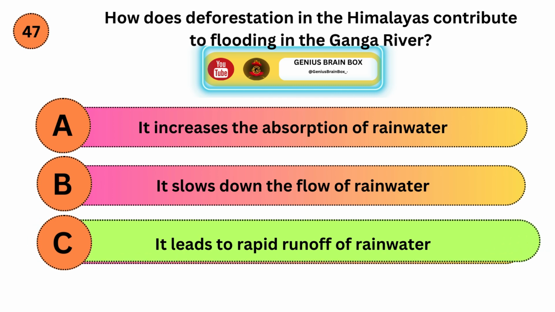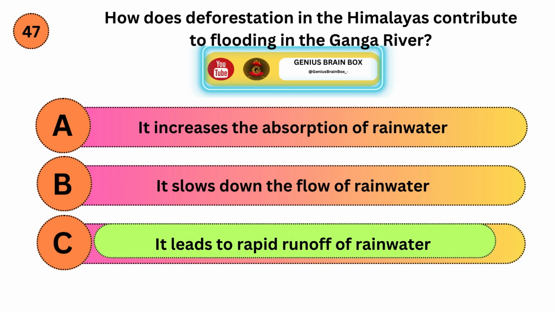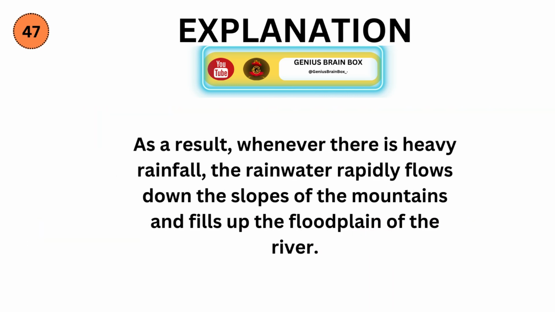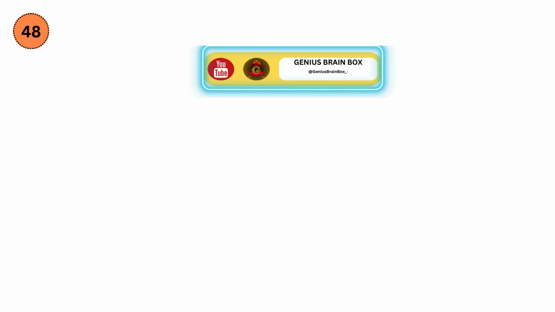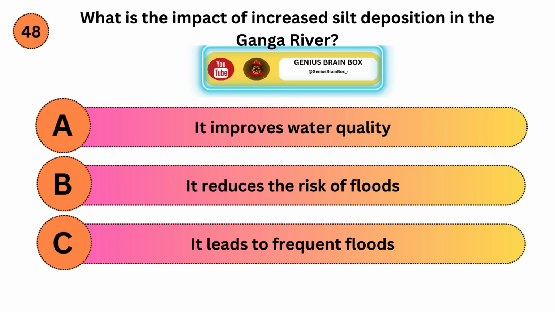Correct answer is C. Explanation. As a result, whenever there is heavy rainfall, the rainwater rapidly flows down the slopes of the mountains and fills up the floodplain of the river. What is the impact of increased silt deposition in the Ganga River? Option A, it improves water quality. Option B, it reduces the risk of floods. Option C, it leads to frequent floods.